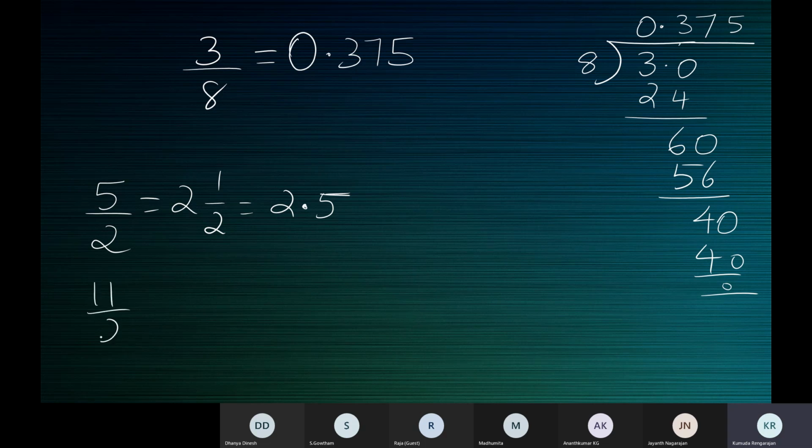When it is 11 by 2, you know 11 by 2 is 5.5. You know 1 by 4 is 0.25. You know certain things.